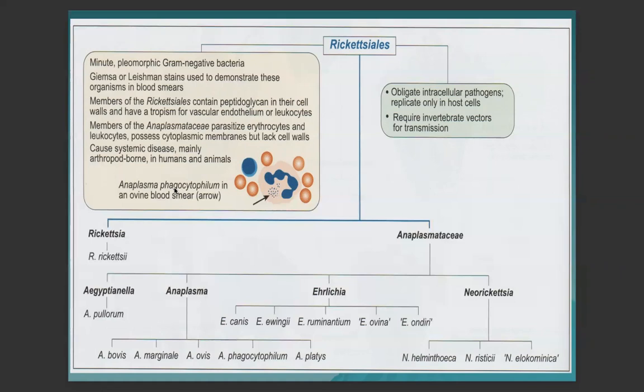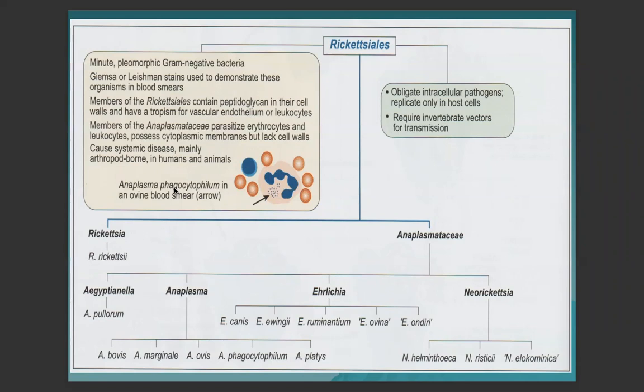Members of the Anaplasmataceae family parasitize erythrocytes and leukocytes, and possess cytoplasmic membranes but lack cell walls. They can cause systemic disease, mainly arthropod-borne, in humans and animals. They are obligate intracellular pathogens that replicate only in host cells, and they require invertebrate vectors such as ticks, fleas, and other invertebrates for their transmission.